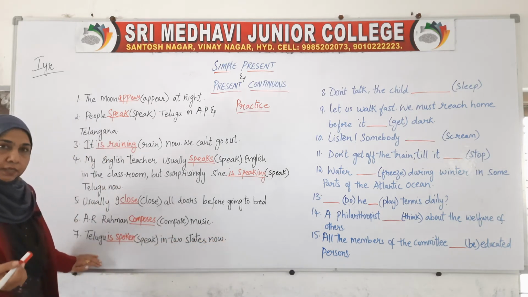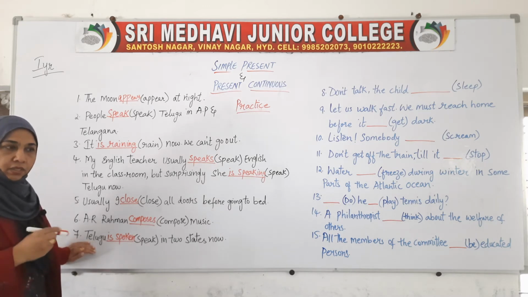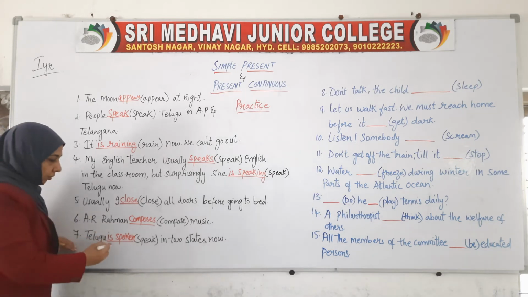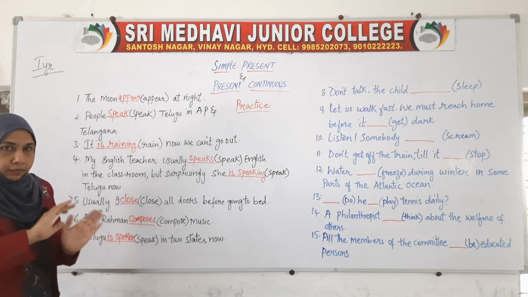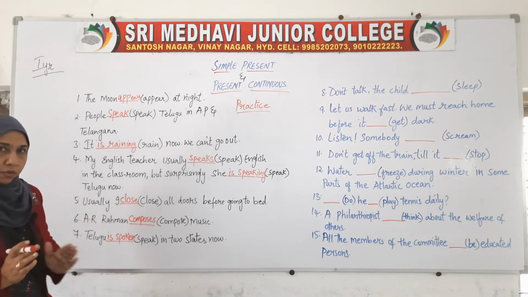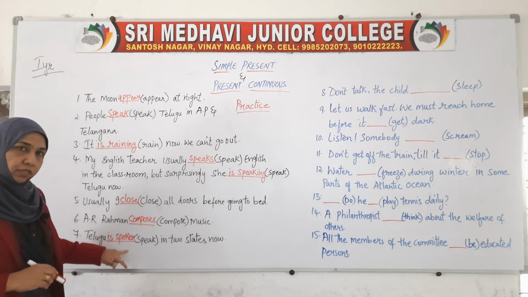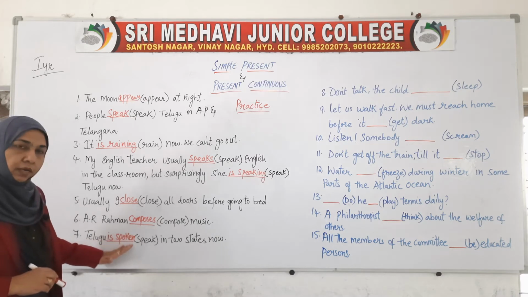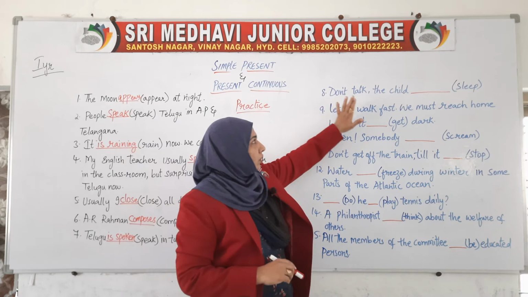If instead of Telugu they give any other language, Hindi, English, Urdu, you have to write the same: is spoken. The term could get changed. We are adding an auxiliary here and changing the main form of the verb into another one.